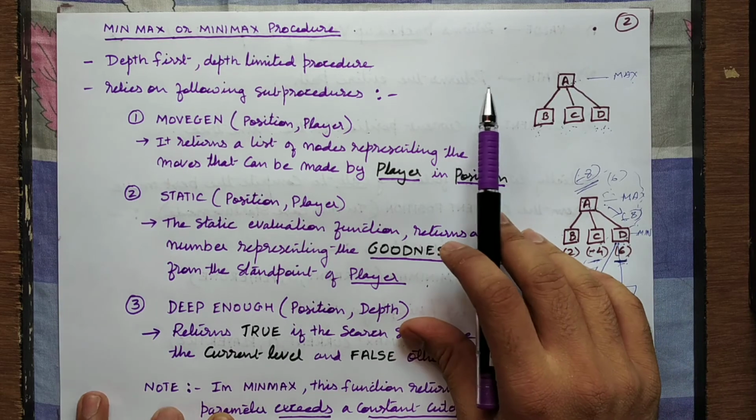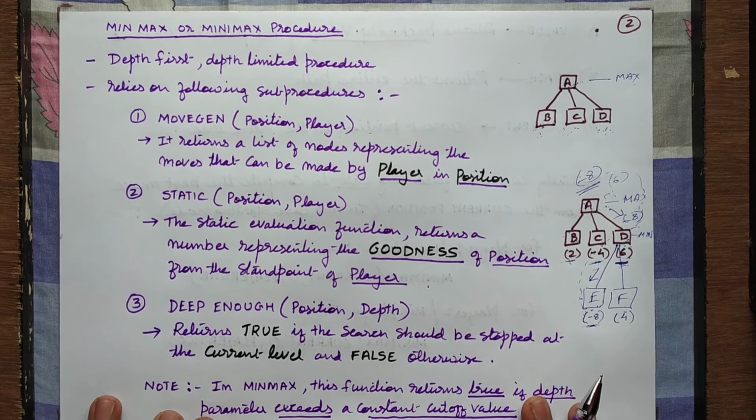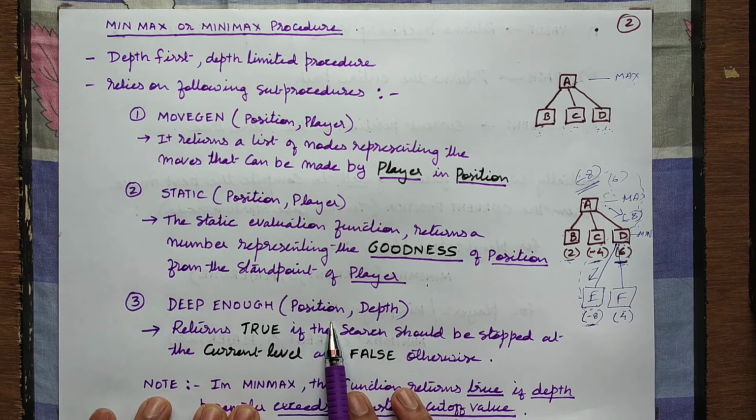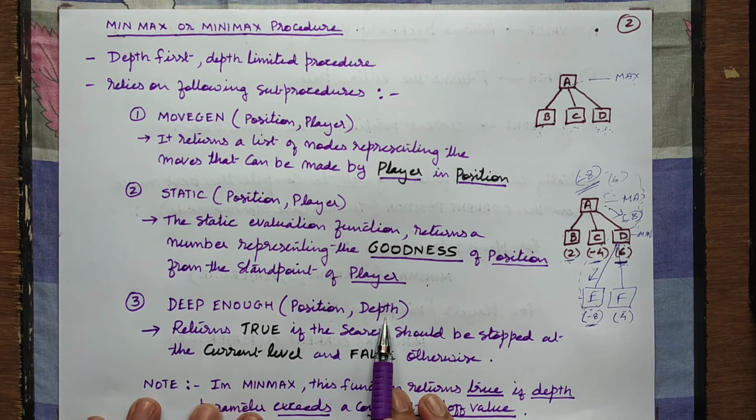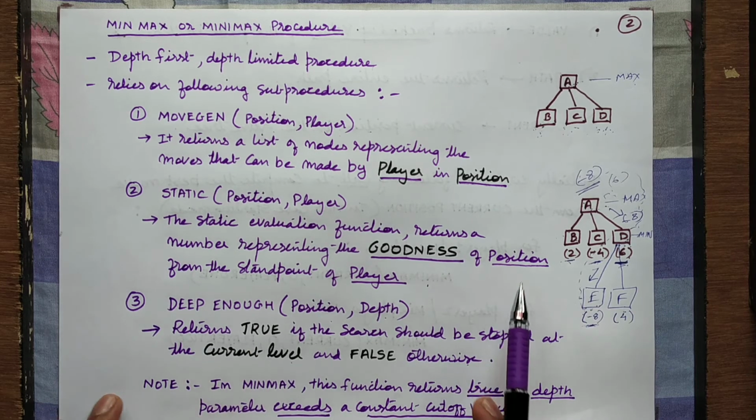Okay. Then third is deep enough function. Now as this min max procedure goes on continuing, it has to stop somewhere. So it will either stop if the solution is found. But suppose it goes on in a particular depth, it goes down and down and down. The players will be annoyed because there is no solution. You're not getting a solution and there is a lot of wastage of time. So what deep enough function does is, with respect to the particular position and with respect to the depth where it is reached, the deep enough function returns true if the search should be stopped at the current level and false otherwise. So you should configure this maximum depth or threshold.